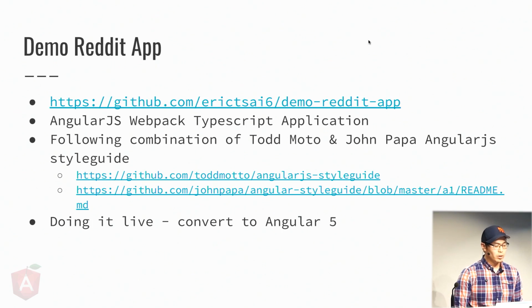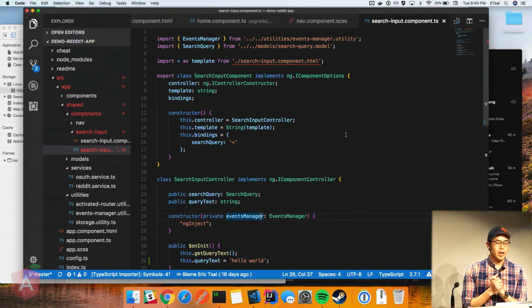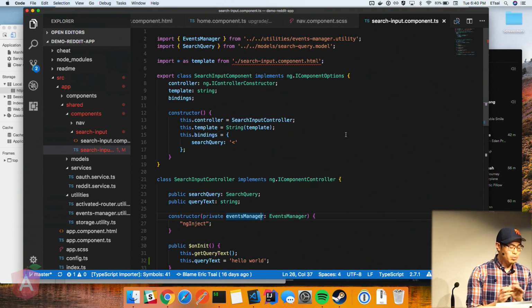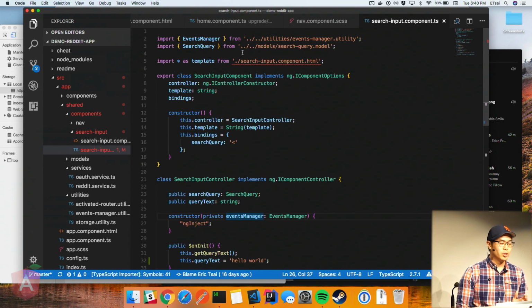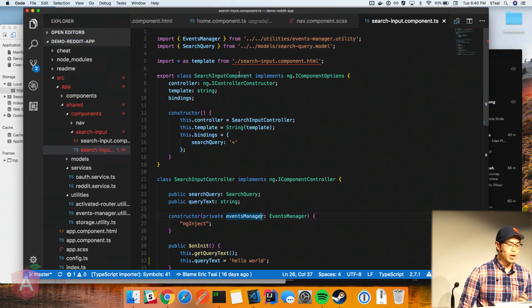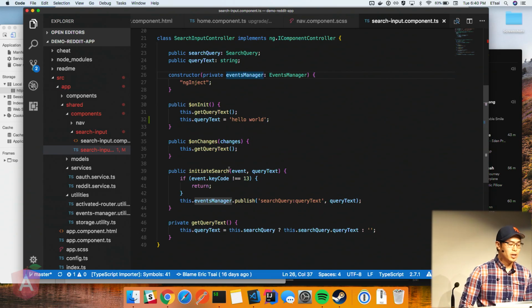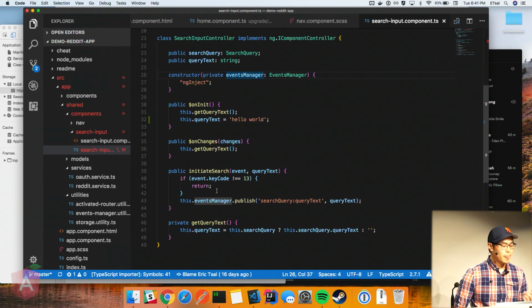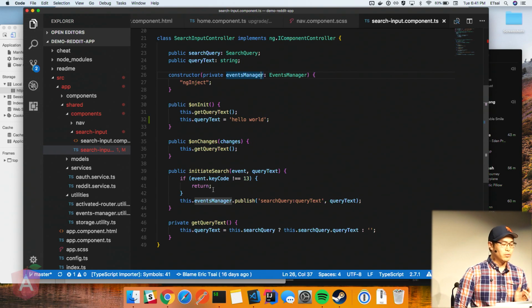So let's take a quick break and look at the search component input real quick. This is an AngularJS TypeScript component. You can see here we're importing our own custom events manager and a model called search query. At the very top, we're exporting the component bindings where we define the template and the bindings in the controller. And right below, we finally have the controller where we house the business logic, and you can see the component life cycles here.